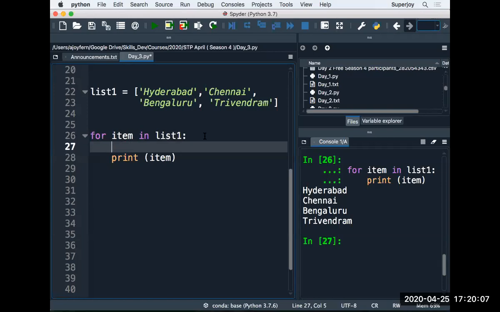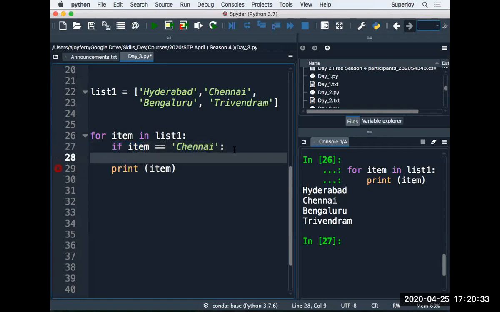I write an if condition, and I say, if item is equal to Chennai, I'm making a comparison, right? If item is equal to Chennai, colon, press enter, indentation changes, and I write a keyword break here.